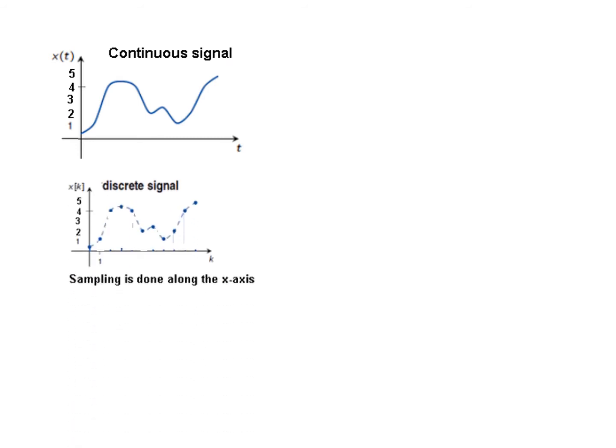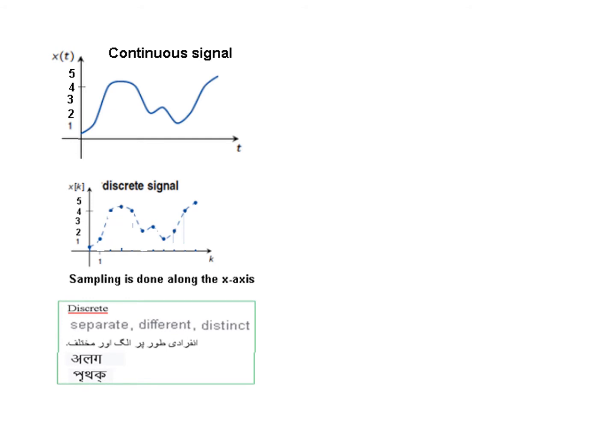On the contrary, when we talk of discrete signal, we should first of all understand the meaning of discrete. So discrete means separate, different, distinct. So at separate points, if we take the signal, like we are taking the signal at 0 time, so this is the signal.